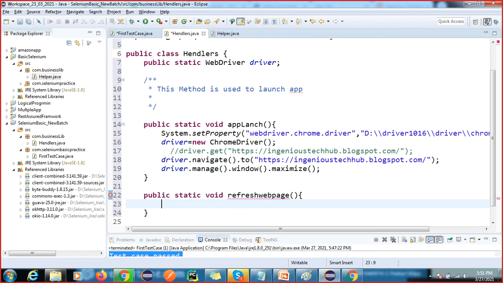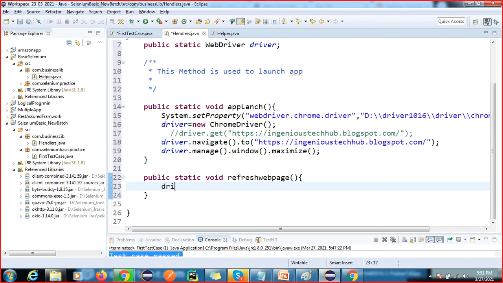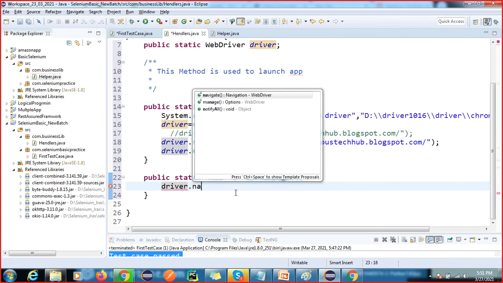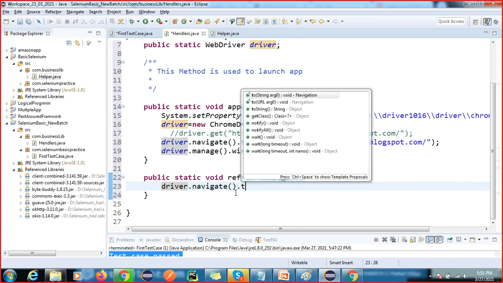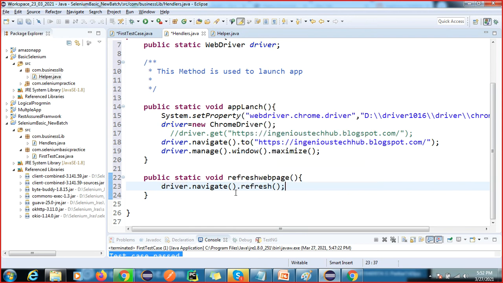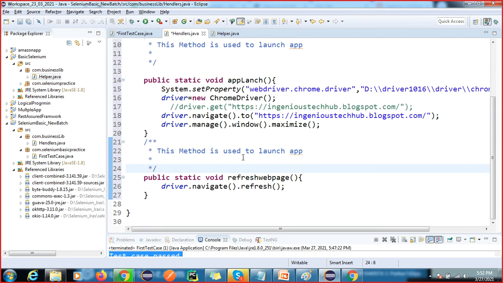Okay, so simply driver dot navigate to dot refresh. This method is used to refresh a web page. Got it, right?